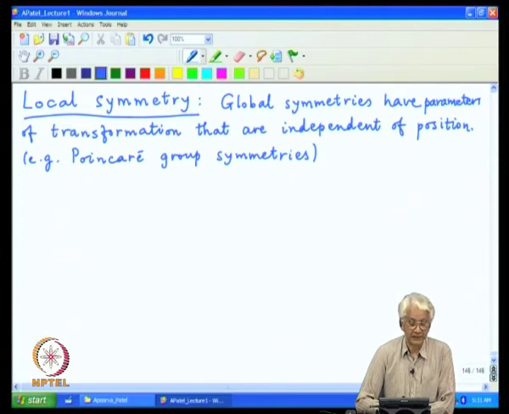Now, this symmetry is common in many theories.